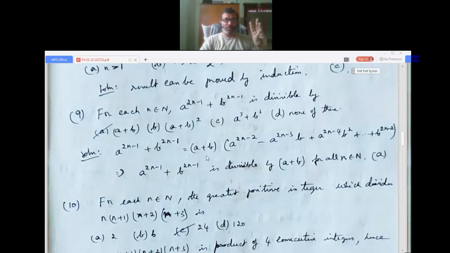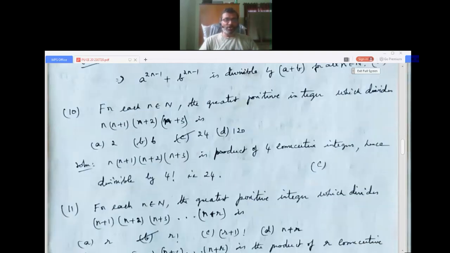For example, in proving the limit as x tends to a of (x power n minus a power n) divided by (x minus a) in calculus, we use this logic in one of the cases. Anyway, so here you can see clearly that a power 2n minus 1 plus b power 2n minus 1 is divisible by a plus b for all n belongs to N, because here the right hand side is a multiple of a plus b. Now I go to question number 10.